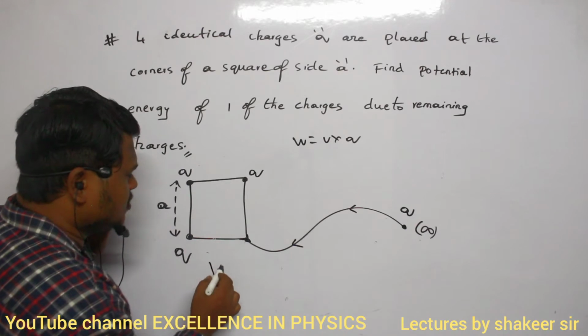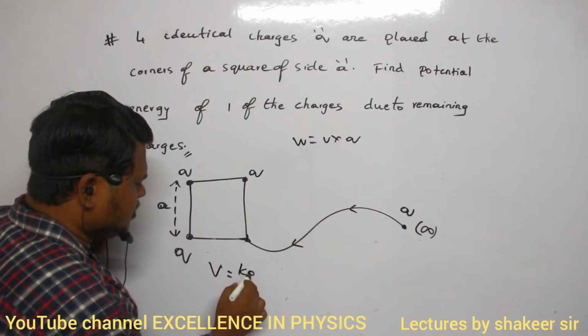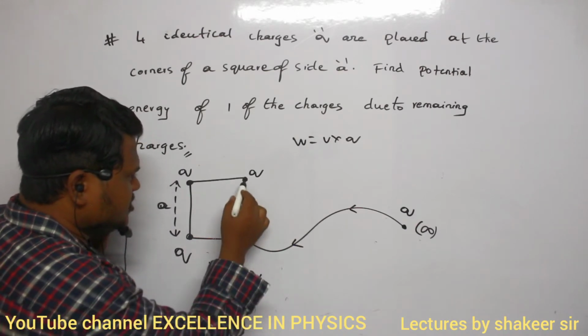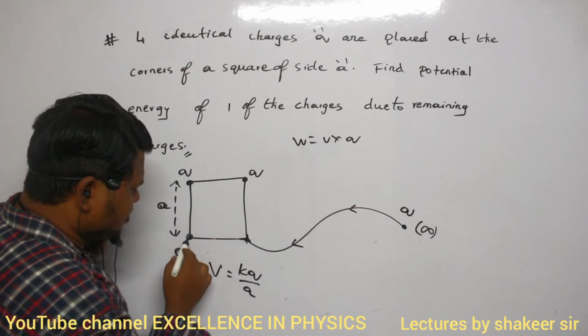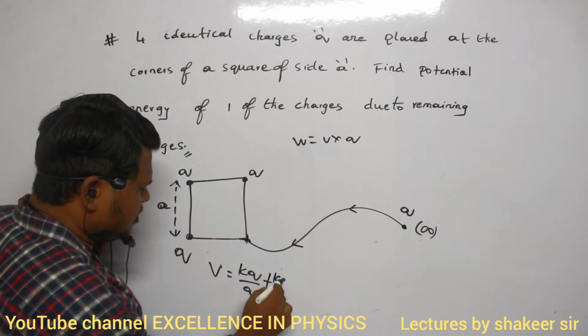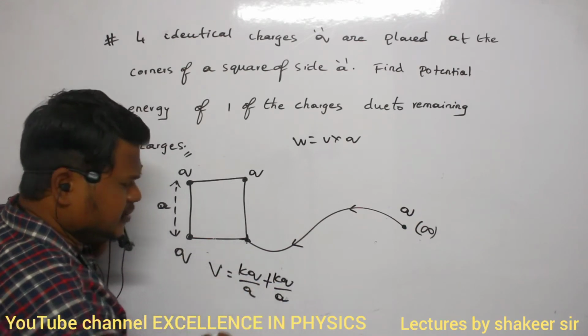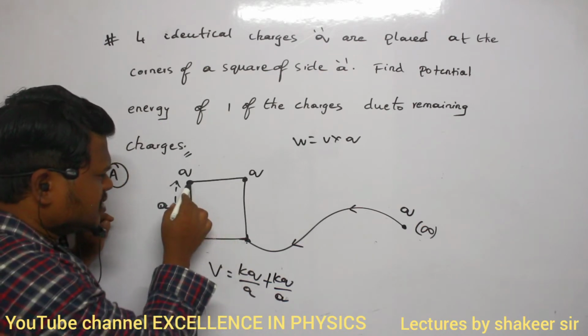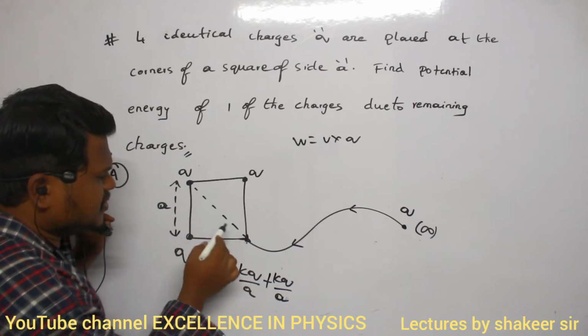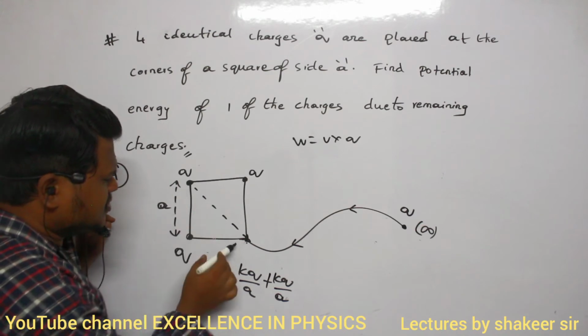Total potential due to this charge is kq divided by A. Potential due to this charge also is the same, kq divided by A only. But potential due to this charge is different because it is at a different distance. What is this distance?